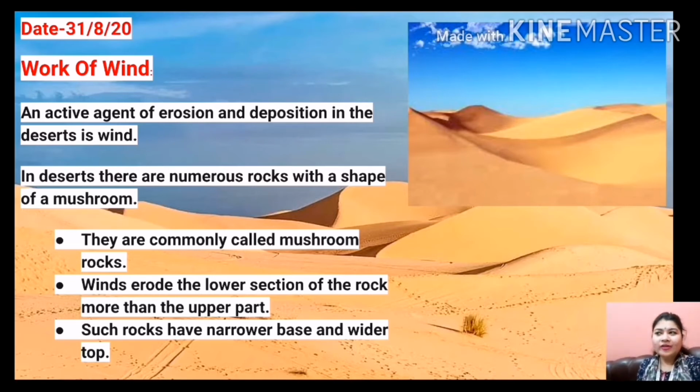Some have a shape which is basically that of a mushroom. So in the desert there are numerous rocks found with the shape of a mushroom, and they are commonly regarded as mushroom rocks. Winds erode the lower section of these rocks more than the upper section. Such rocks also have a narrow base and a wider top. Okay, such rocks have what? Narrow base and wider top.